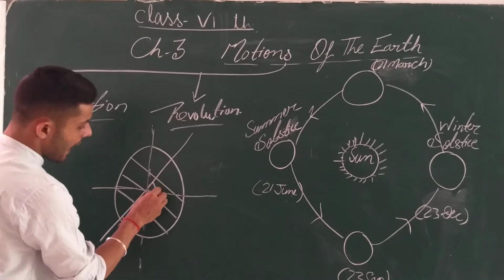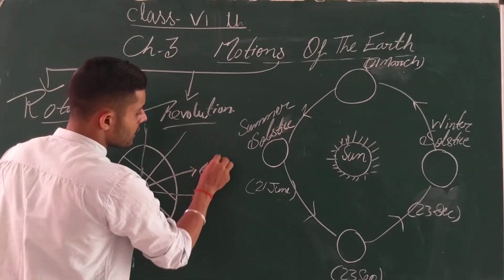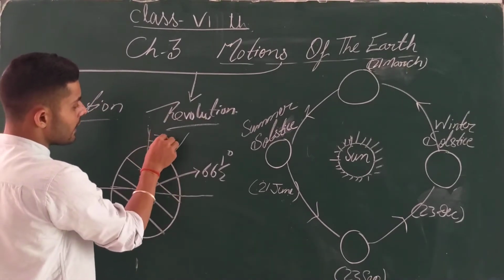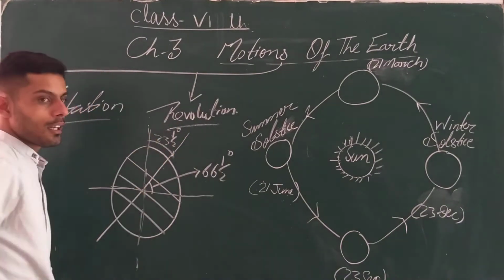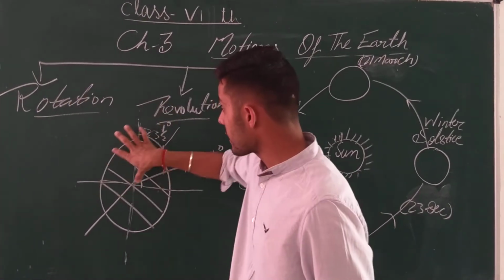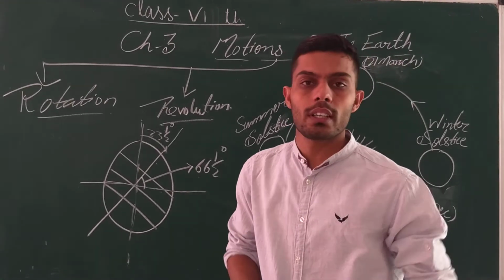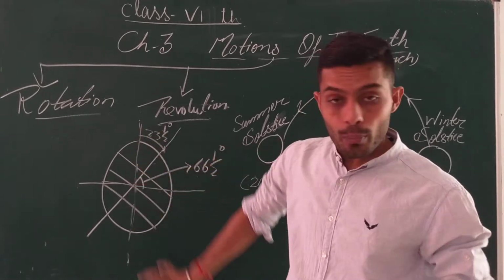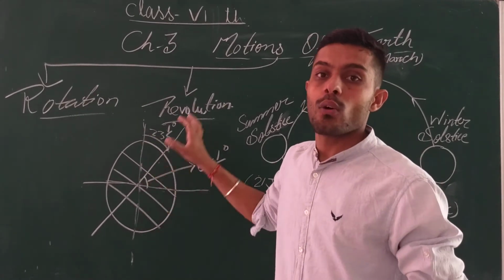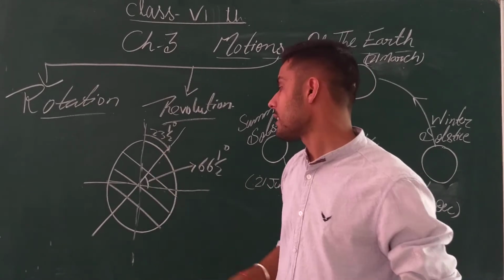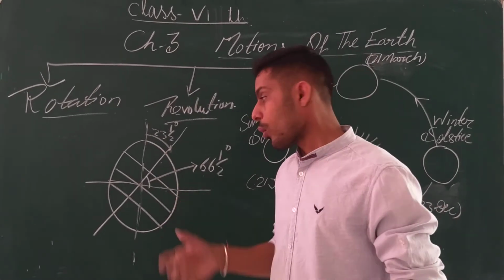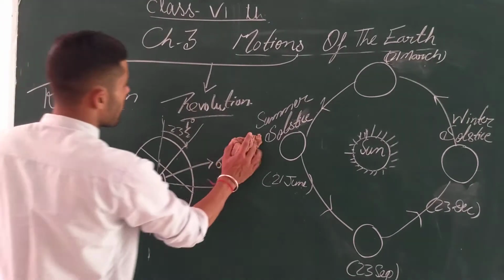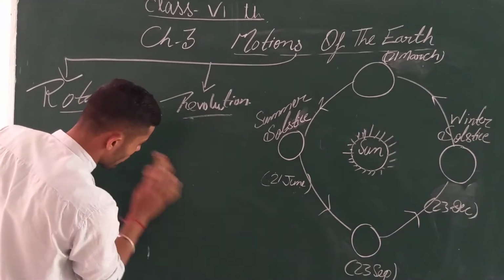So the poles, this axis, makes an angle of 66.5 degrees, and from the equator it is tilted about 23.5 degrees. Means it is tilted from the vertical, that is why our Earth is tilted about 23.5 degrees. This is the orbital plane. Orbit means the path on which our Earth is rotating and on which our Earth is moving. That is our orbit. Got it, everyone?